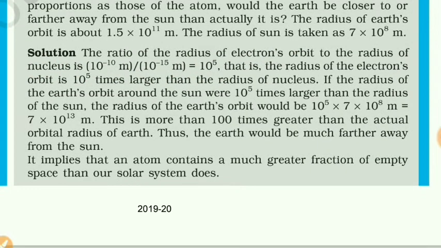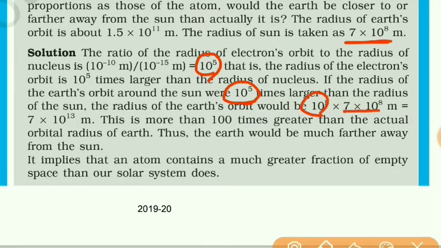Now if we consider the same ratio for the earth's orbit, then the earth's orbit should be 10 raised to 5 times the radius of the sun. So 10 raised to 5 is multiplied by the radius of the sun, and that was obtained to be 7 into 10 raised to 13 meter.